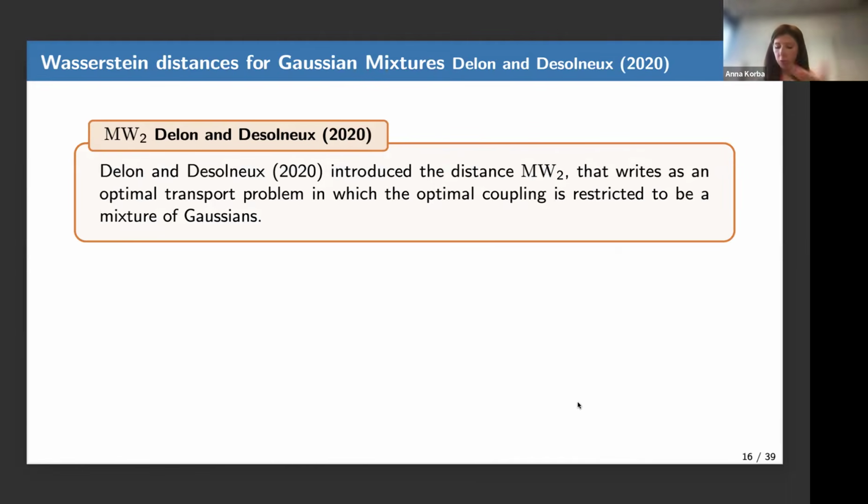There have been attempts to restrict the definition of the Wasserstein distance between Gaussian mixtures so that the interpolation remains a Gaussian mixture. This has been done in this paper by Delon and Desolneux. They write an optimal transport problem as before between two distributions, but they impose that the optimal coupling transporting one probability distribution onto the other is a mixture of Gaussians.